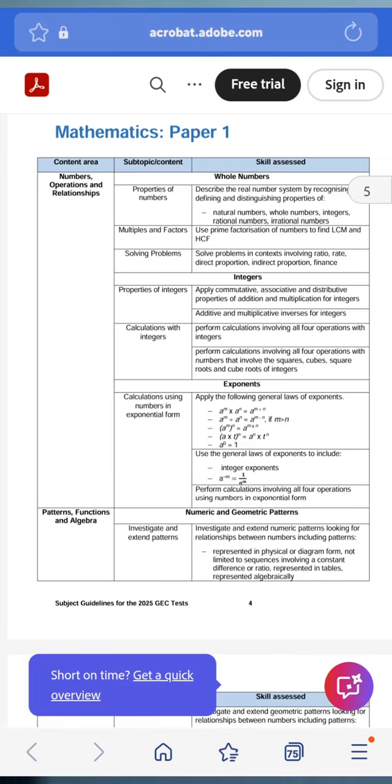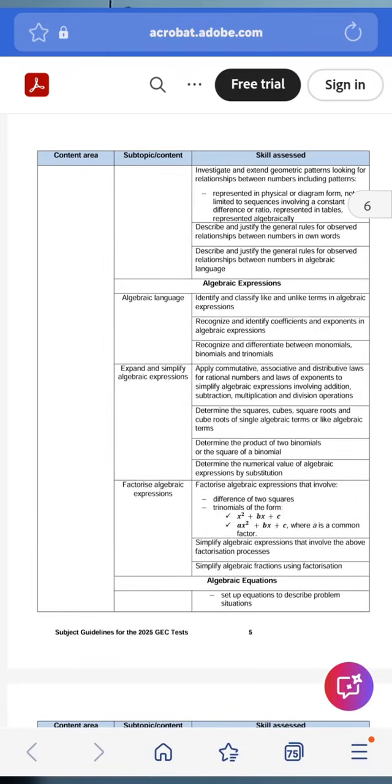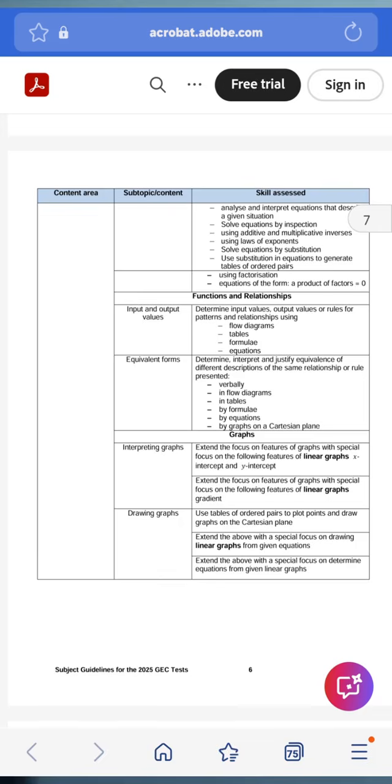So that is just a little bit of what is in the content of the GEC paper. Moving right along, you need to know algebraic expressions, how to interpret algebraic language, like terms, unlike terms, adding and subtracting expressions, using the distributive and associative laws, squares, cubes, square roots, determining the products between a binomial and a binomial, factorizing, and solving algebraic equations. You need to know all of that.